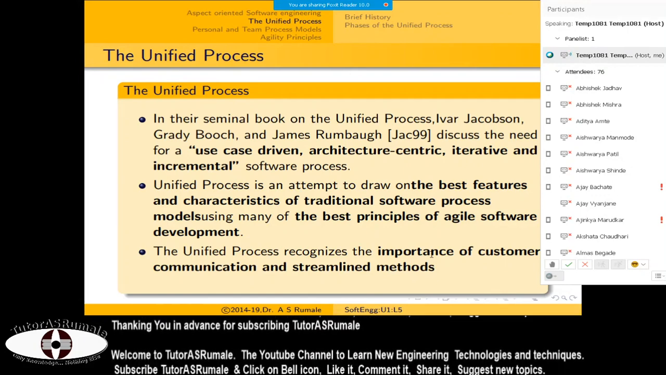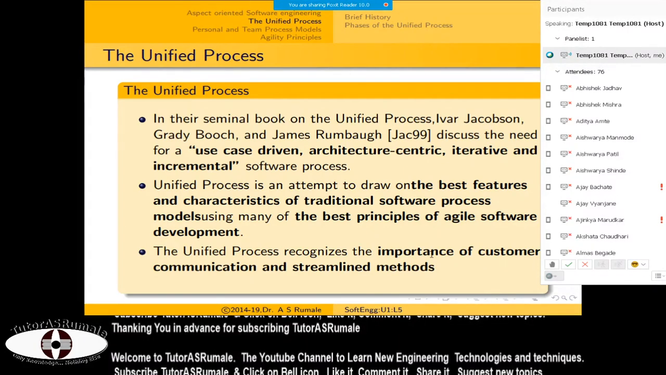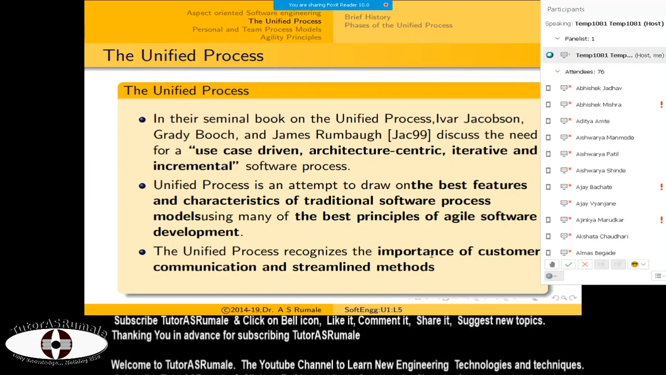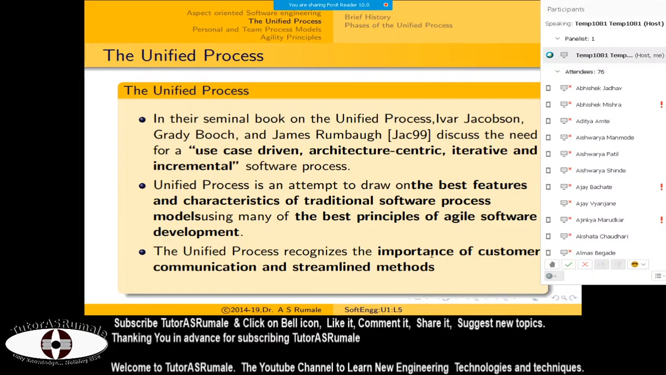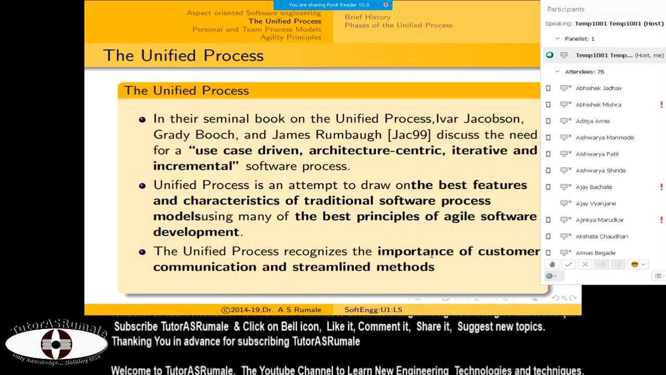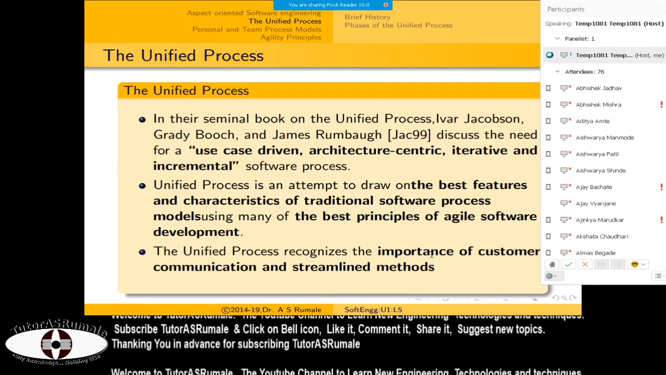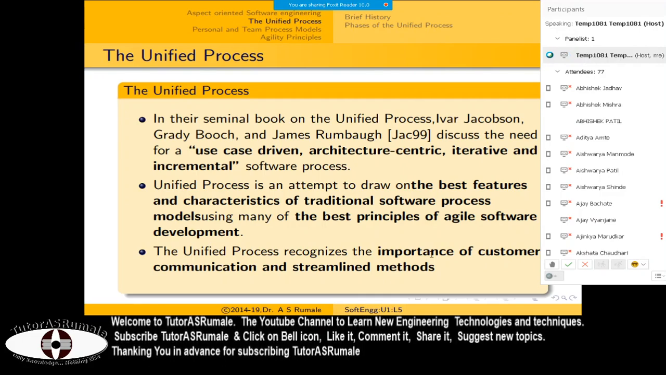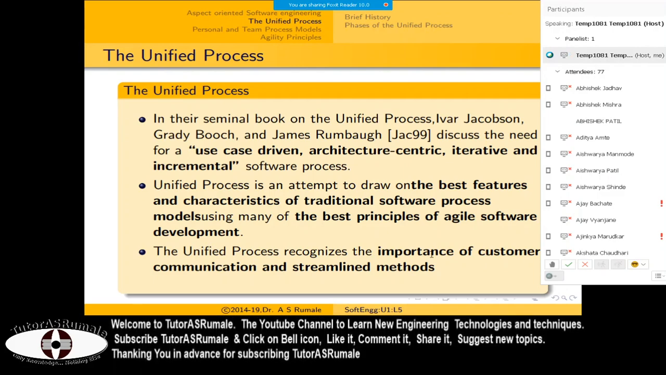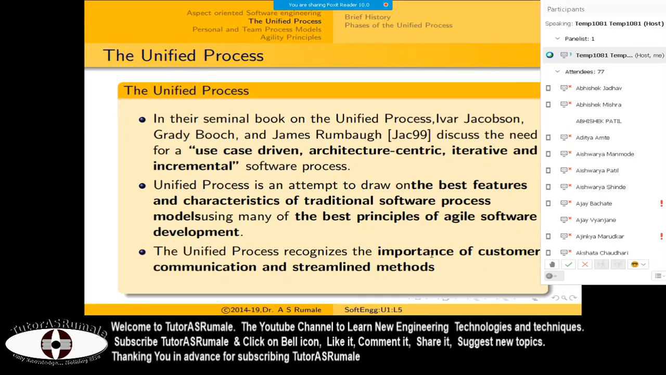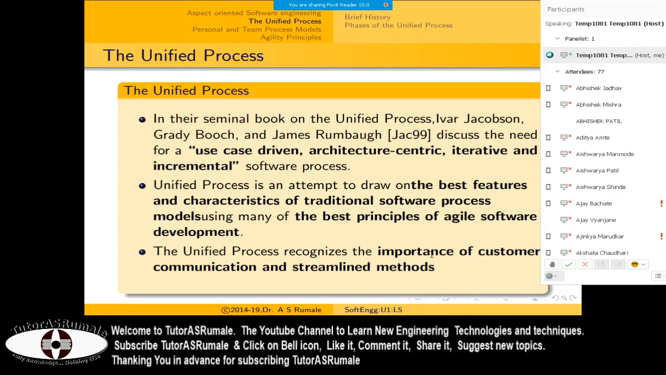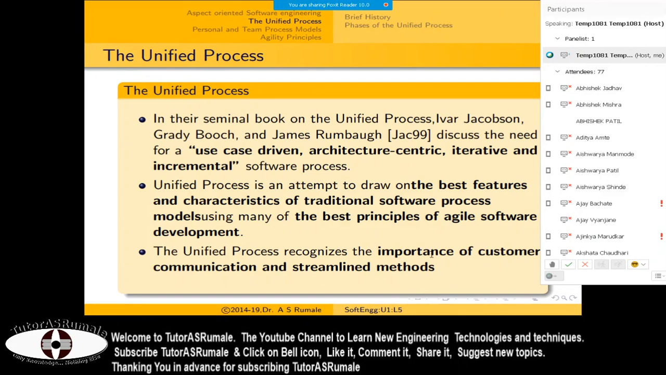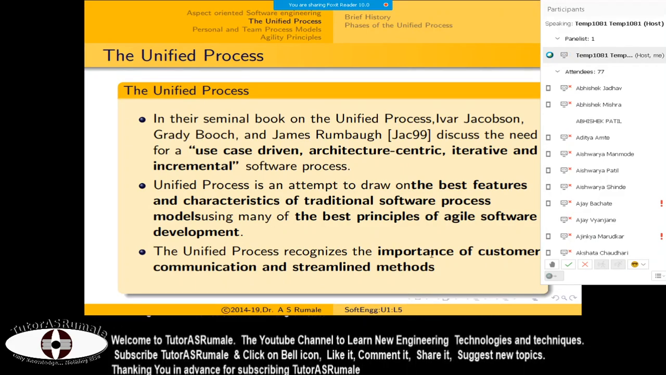Then you have to go with streamlined methods. What is a streamlined method? You are not going to communicate with the customer only once. After communicating with the customer, you go on to planning, design, coding, testing. Once one part of your software is completed, you go to the customer again, show it, and communicate once more. The customer may suggest some changes or accept it. If changes are suggested, you make those changes and go to the customer again. This is called streamlining, and this is what the unified process recognizes.